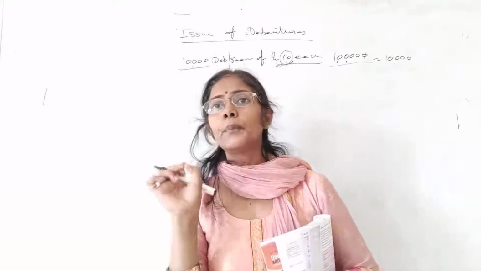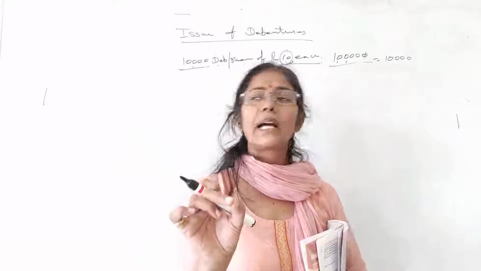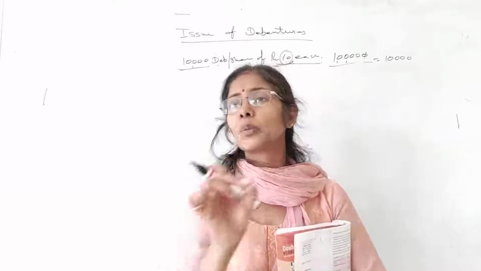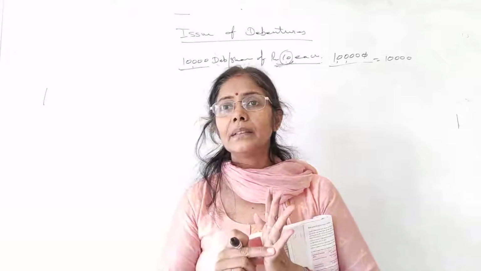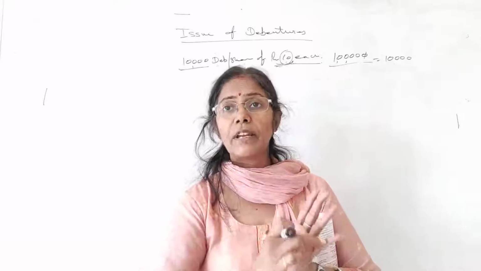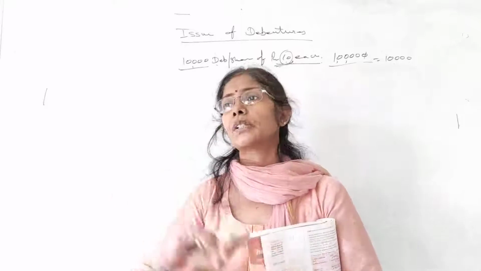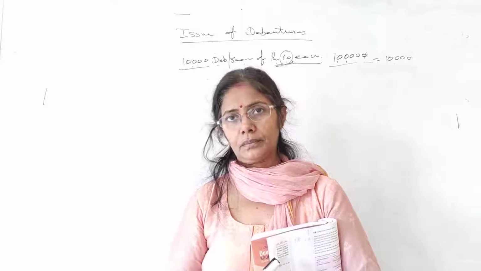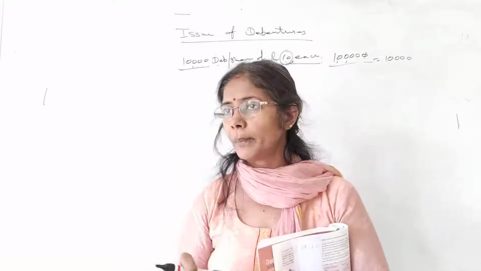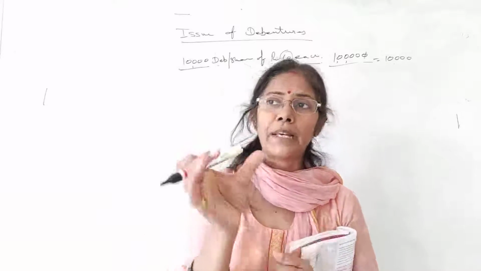So another important point, those who are attending the class first time students, this line is very important. You have to be attentive. Either the capital is given, or the debenture value is given, or the number of debentures are mentioned. Are you getting my point? Sometimes they will give you number of debentures, sometimes they will give you the value of debentures.